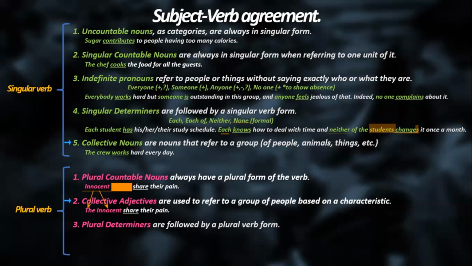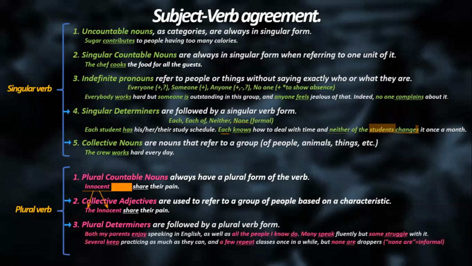So I was saying the plural determiners. Previously, we had singular determiners. Now we're going to discuss the plural determiners. Plural determiners are followed by a plural verb form, like in here. Both my parents enjoy speaking English, as well as all the people I know do. Many speak fluently, but some struggle with it.